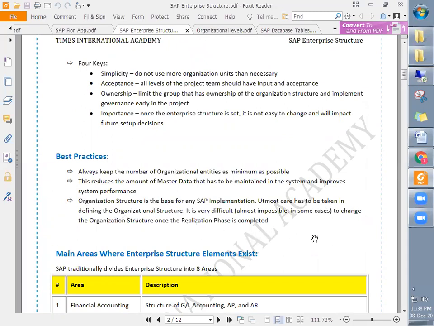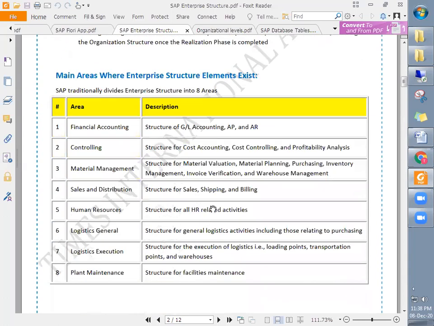It is very difficult, almost impossible in some cases, to change the organizational structure once the realization phase in the implementation project is completed. So we'll discuss all these details here. And you see some of the main areas where enterprise structure elements exist, like financial accounting, controlling, materials management, sales and distribution, human resource, logistics execution, and plant maintenance.